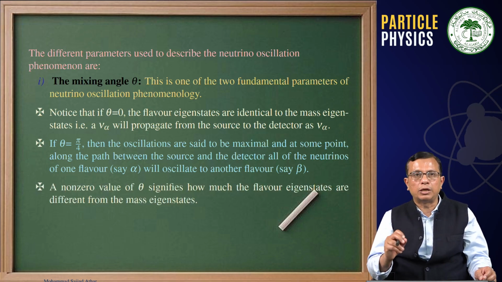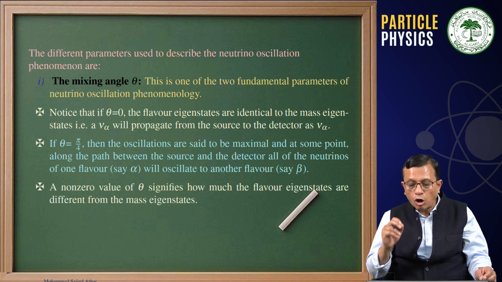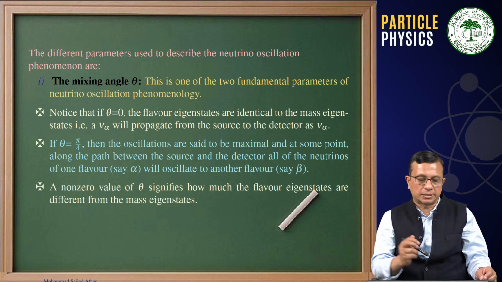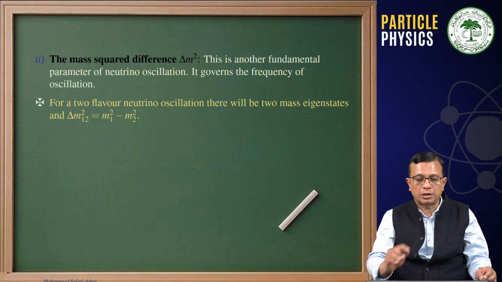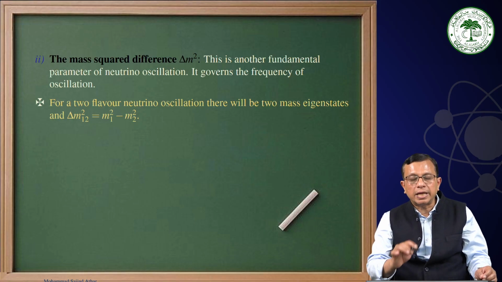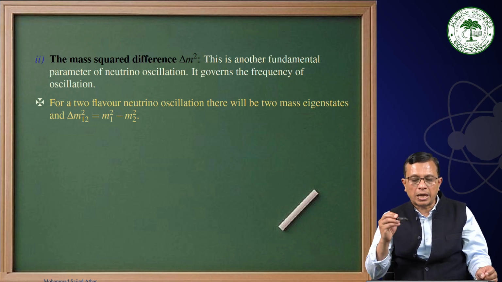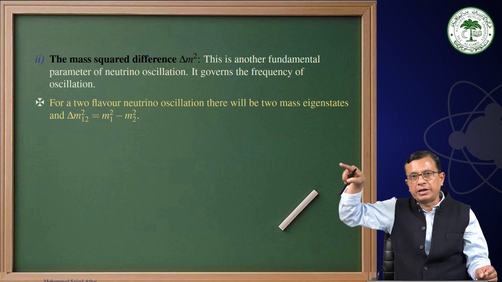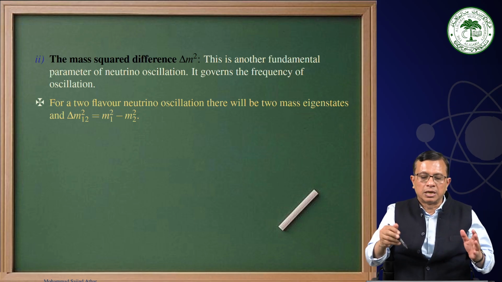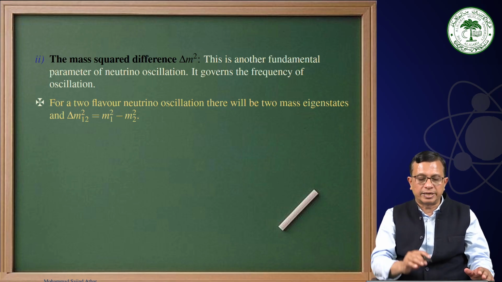A non-zero value of theta signifies how much the flavor eigenstates are different from the mass eigenstates. This is what we are talking about, the mixing. And then we have another parameter, delta M square, and it governs the frequency of oscillation. As you can see, we have plotted three different regions where we have 1 over delta M square as an important ingredient.